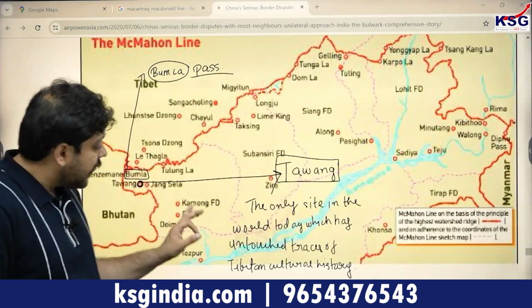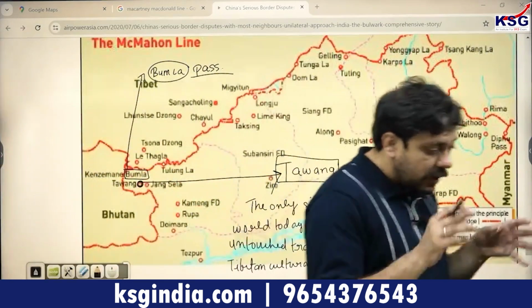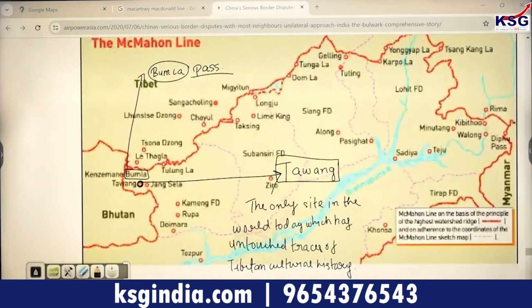So you have monasteries. A very famous Dalai Lama monastery is in Tawang.